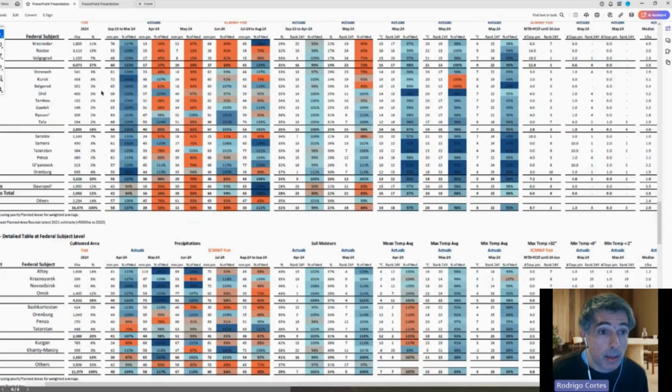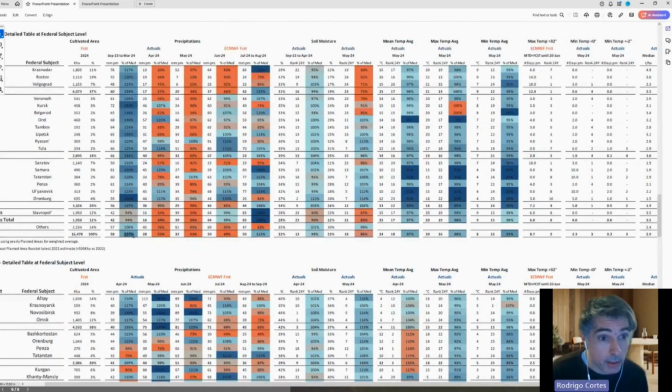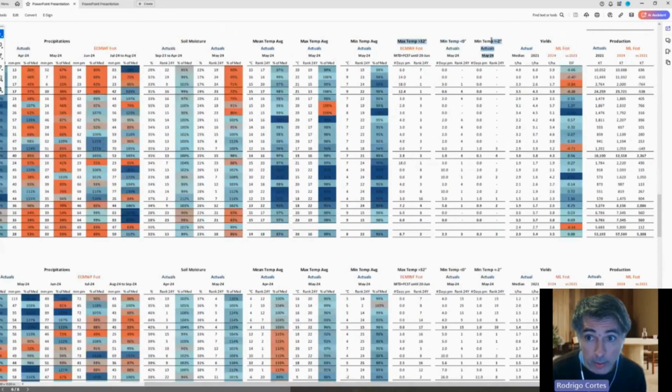So we can see the numbers starting in the month of March, and things were looking pretty good for the winter wheat regions. What happened is that in April, May, and June, these numbers were supposed to be close to the median, according to the ECMWF or the US agency as well, but they converted at 50% of the median for 3 months in a row. So soil moisture went down from one of the highest, the top 3 of the last 24 years, to 18 of the last 24 years, or 24 of the last 24 years. At the same time, they had temperature events, frost events below 0, or temperature events below -2.